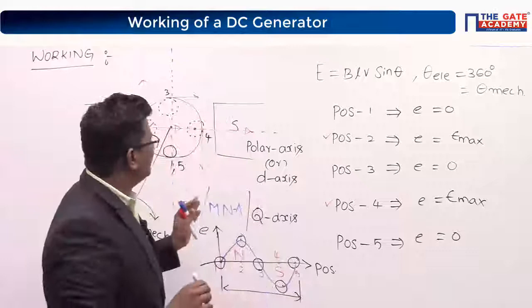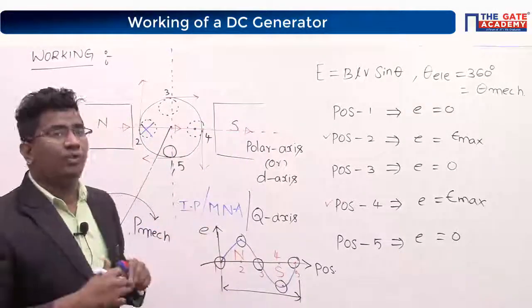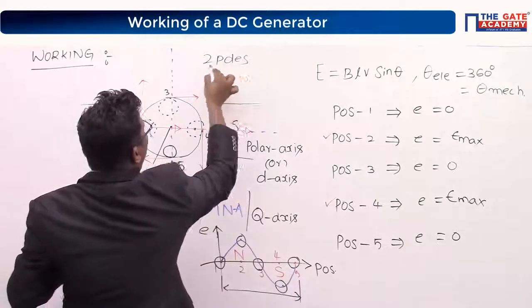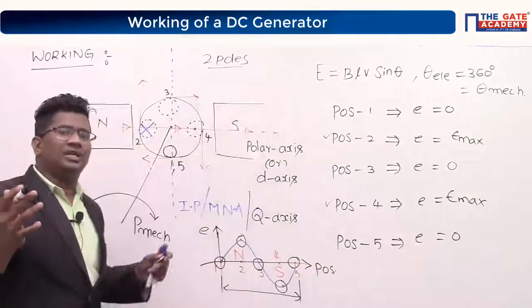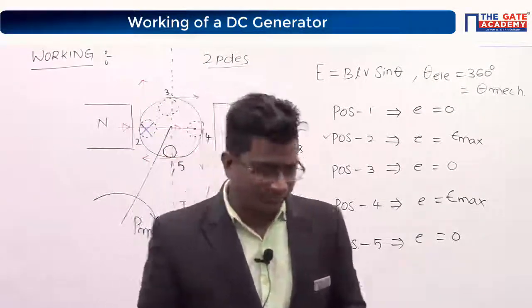Now you just take down this. Once it is completed, please let me know. Then I will take for 4 poles. See, this is for 2 poles now. Later I will take for 4 poles. Then let us see one conclusion. We will put it together. Okay? Please take down this.